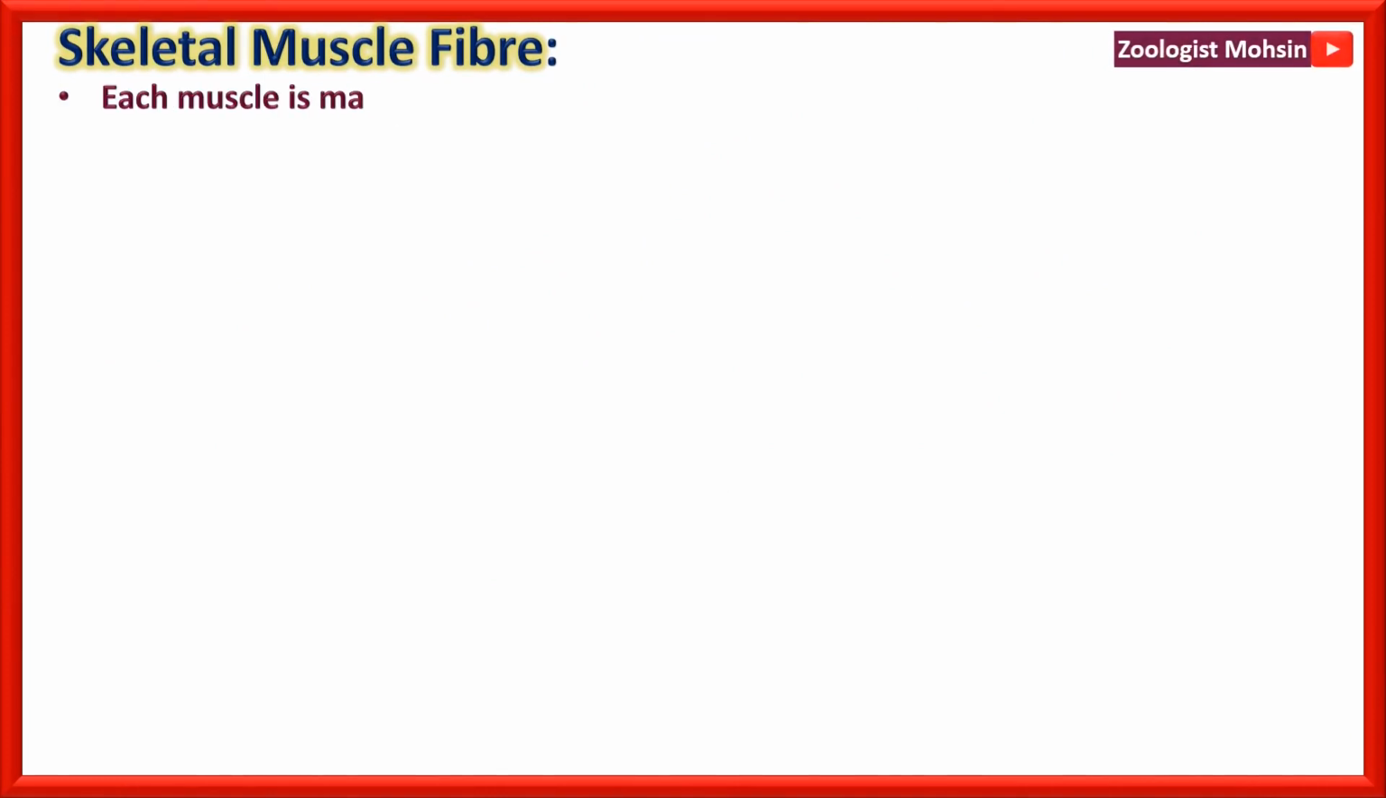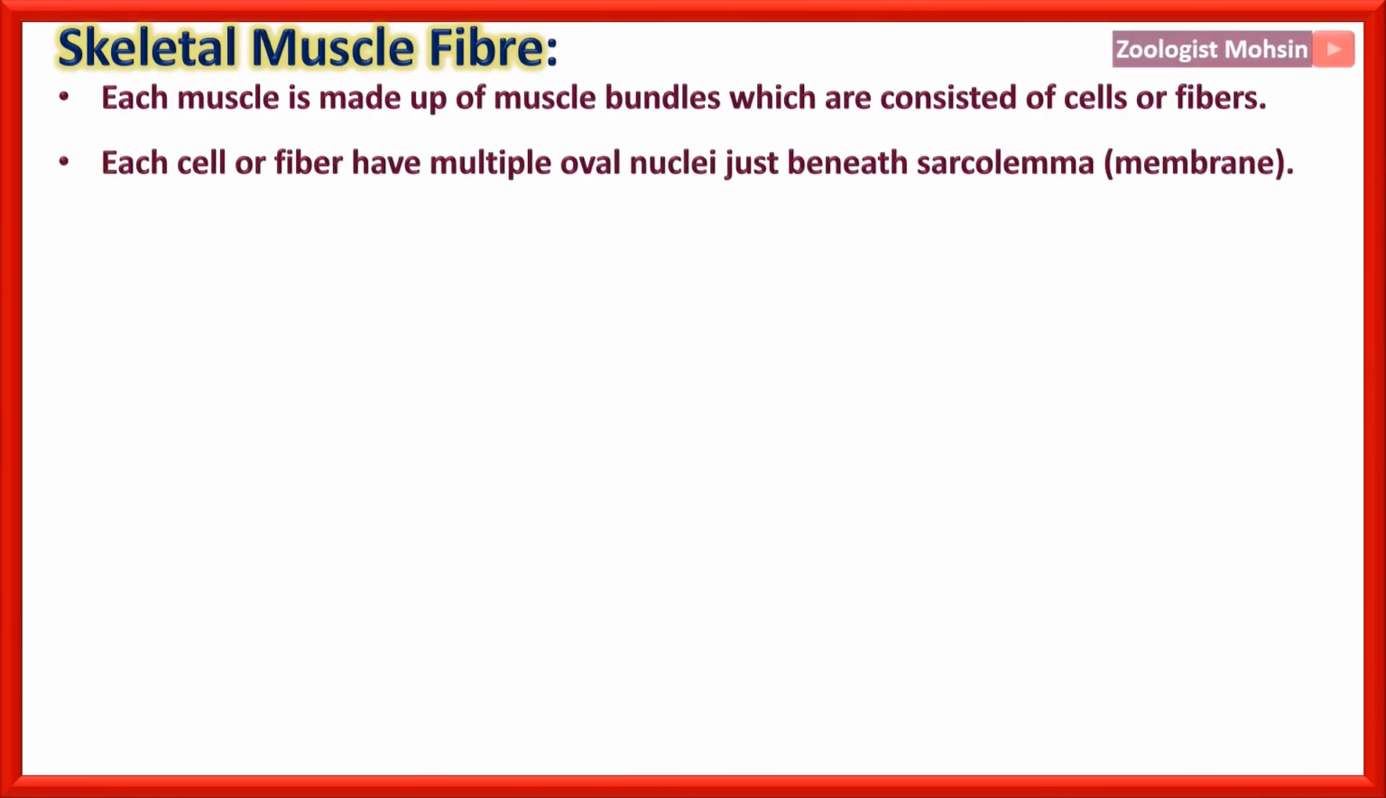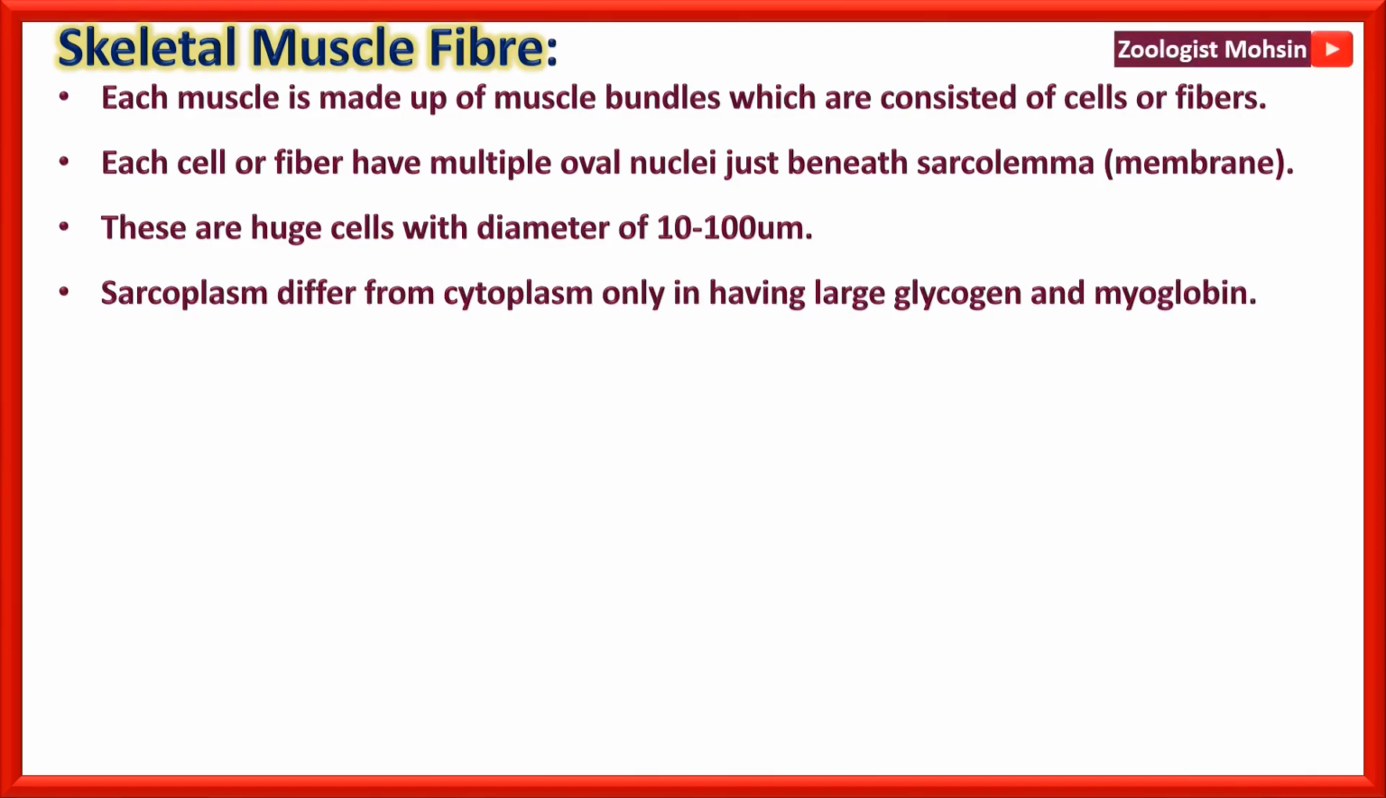Skeletal muscle fiber. Each muscle is made up of muscle bundles which consist of cells or fibers. So when we talk about a muscle fiber, we are actually talking about a muscle cell. Each cell or fiber has multiple oval nuclei just beneath the sarcolemma. Sarcolemma is the cell membrane or plasma membrane of a muscle cell. Please remember, these are huge cells with a diameter of 10 to 100 micrometer, muscle cells or muscle fibers.